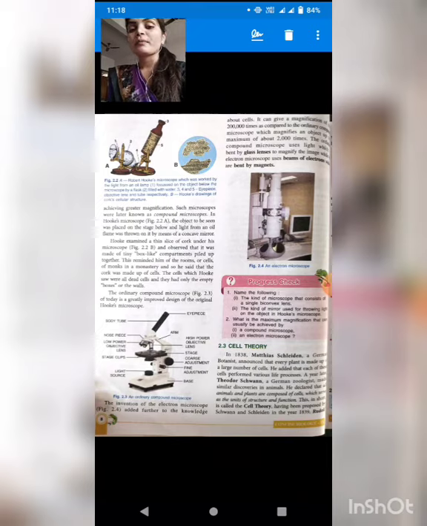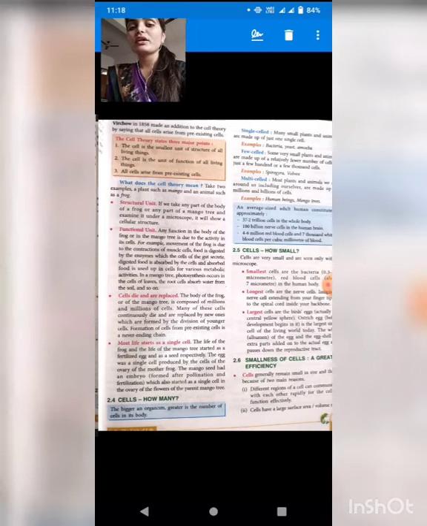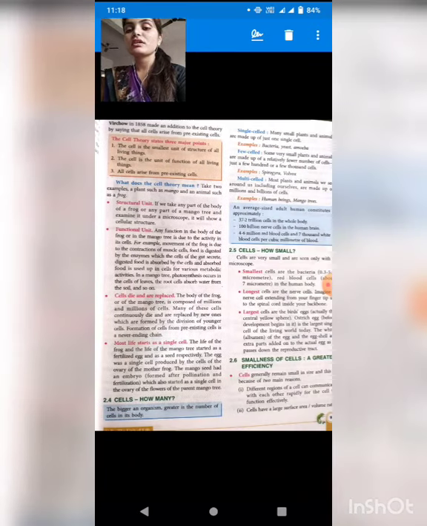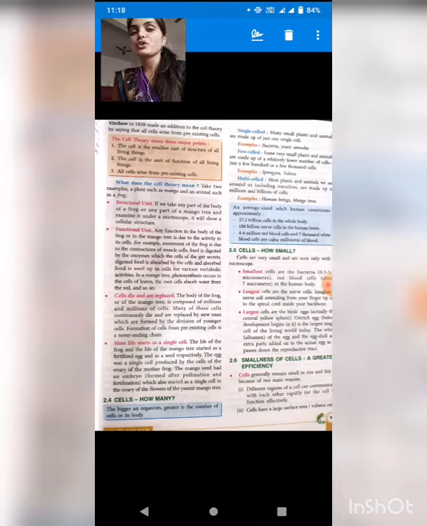Now cell theory is also given, students. In that box, see, the cell theory states 3 major points, as I had told all of you. The cell is the smallest unit of structure of all living organisms. The cell is the unit of function of all living organisms, and also all cells arise from pre-existing cells, means the cells which are already existing.